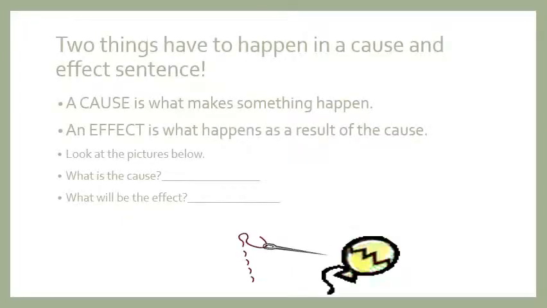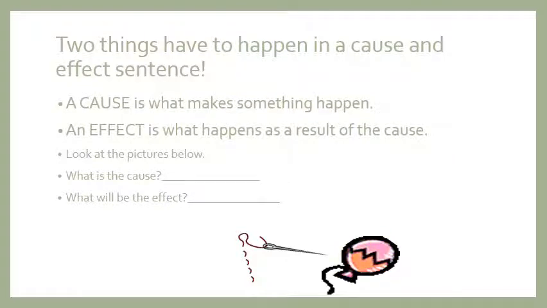Two things have to happen in a cause and effect sentence. In any cause effect sentence or cause effect paragraph, we must find things that happen and they cause other things to happen. In a sentence, for sure, if I have a cause, there should be an effect. A cause is what makes something happen, an effect is what happens as a result of the cause.